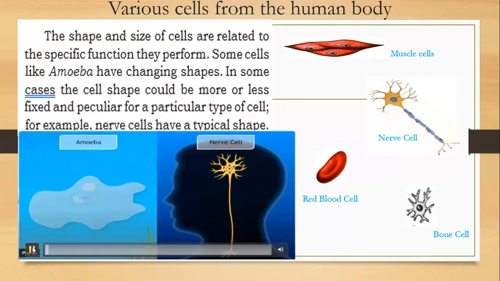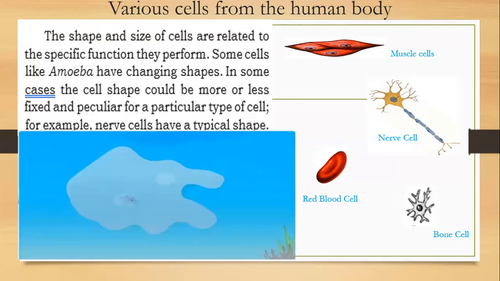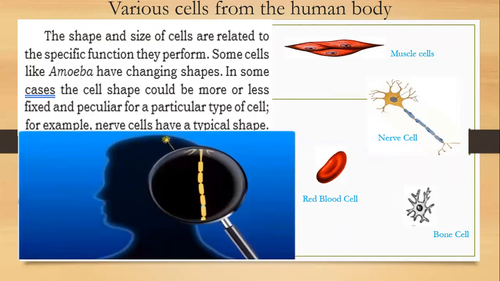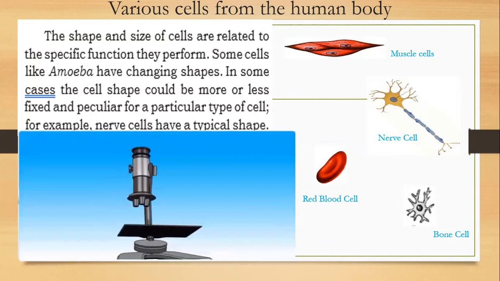You can see amoeba does not have a fixed shape. It can change its shape for motility. And nerve cells have a fixed shape, is it? That suits their function of transmitting nerve impulses.